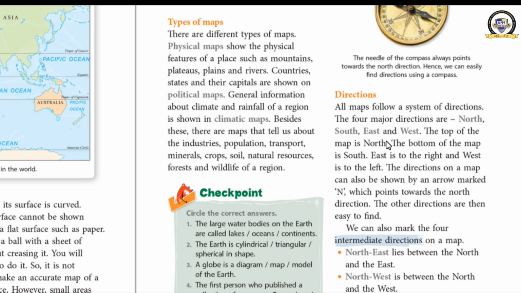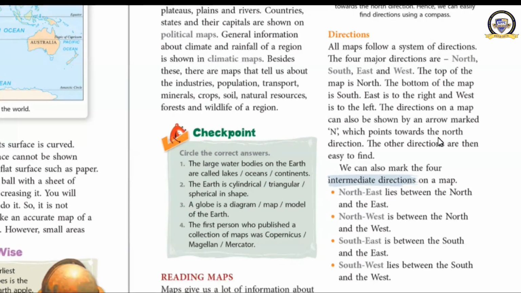How to find out the direction? The top of the map is always north. And in some maps, you might see an N with an arrow. Then this N and the arrow indicate the north direction. Clear? Then you can find out the other directions very easily. These four directions are known as cardinal directions, the major directions: north, south, east, and west. And if you know these four cardinal directions, you can find out the intermediate directions also.